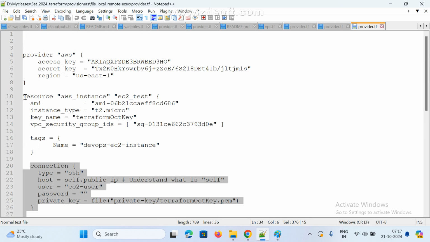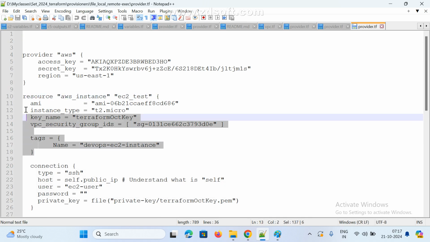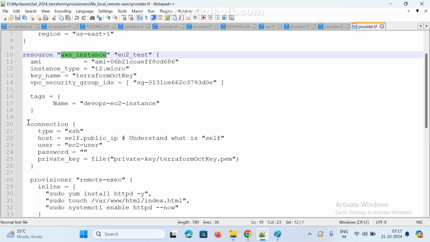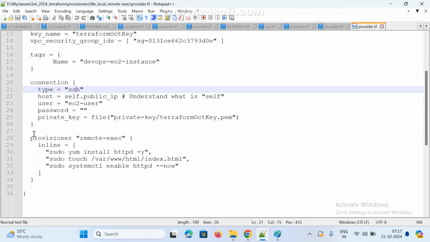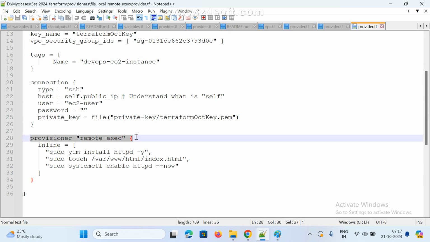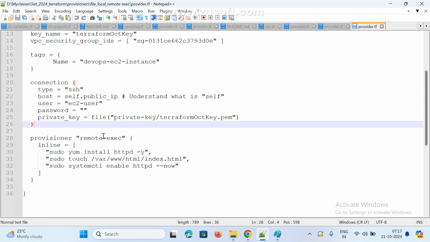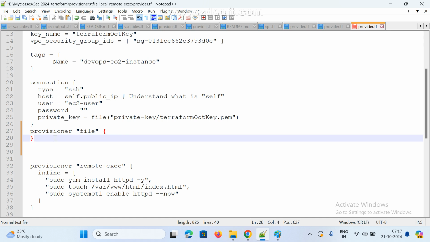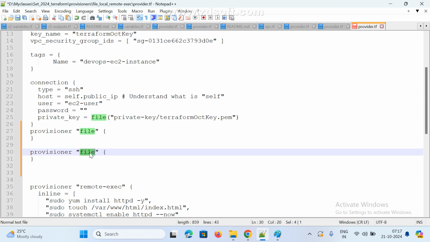So here we are creating the AWS instance. This is the resource, so aws_instance is created. After the instance is created, I am connecting to my instance. After connecting, I am installing my package. That's it. So here I am going to add two more. What we need to add? Here we need to add the file provisioner, and in the same way the local exec. I am adding both.